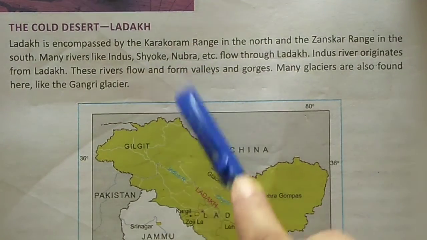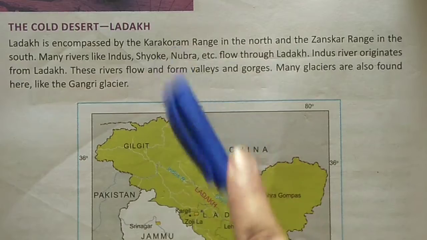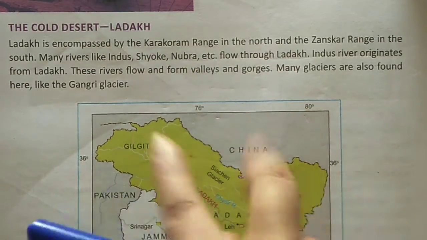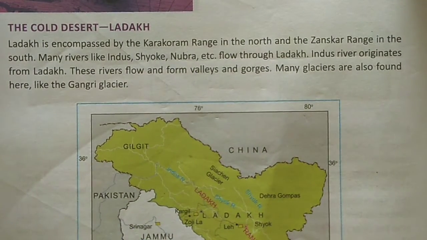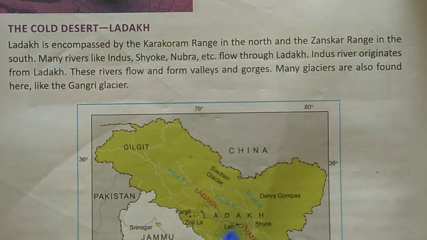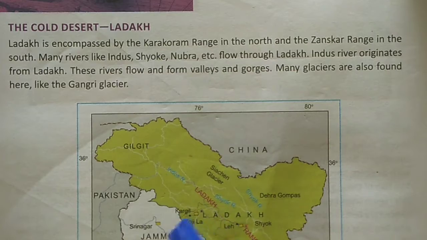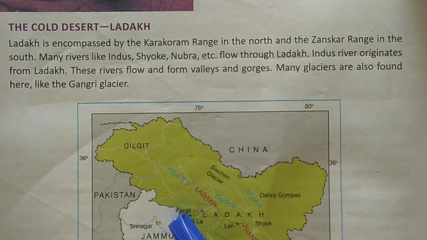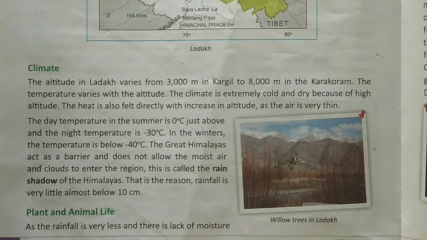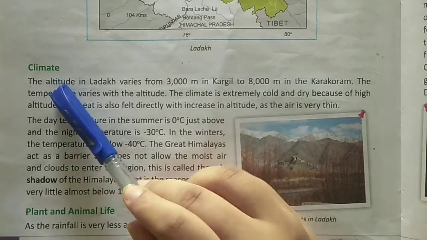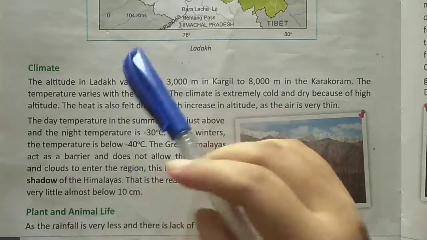In 1979, Ladakh was divided into two districts. One is Leh, see Leh written here, and the second one is Kargil. Now, we will discuss climate. Our next point is climate.